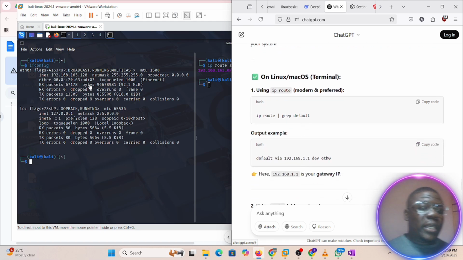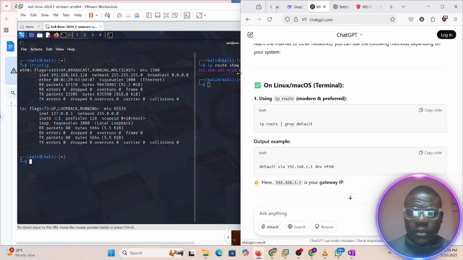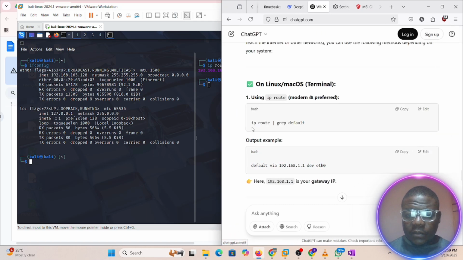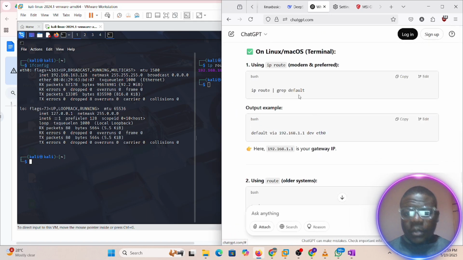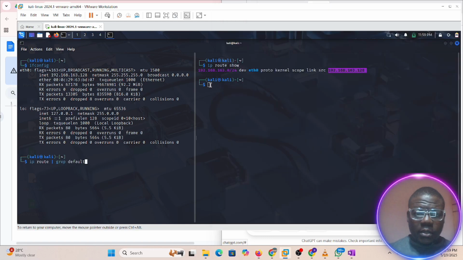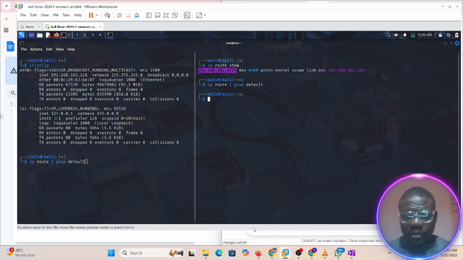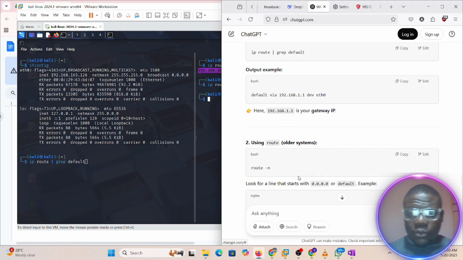Grep default. Okay, your default. Where's the default here? I saw the default somewhere here. So ip route default. Okay, ip route default. It's not showing. So the default is this. I'm pretty sure it's this. So that's our gateway. That's what I want to know.